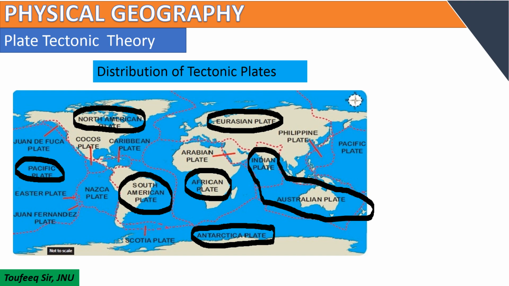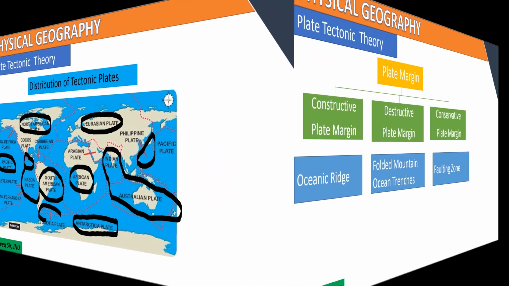And if we see the minor plates, which are very important, this is the Cocos plate, and this is the Nazca plate, Juan de Fuca plate, Easter plate. This is the Arabian plate and the Philippine plate, which is very important with regard to island arc formation and the trenches. This is the Scotia plate.